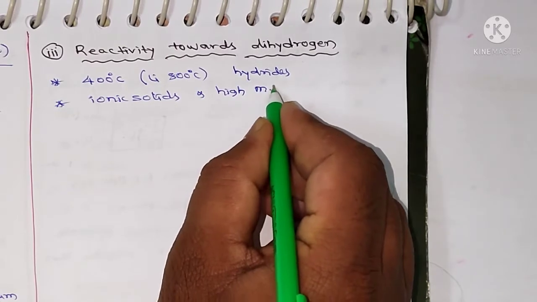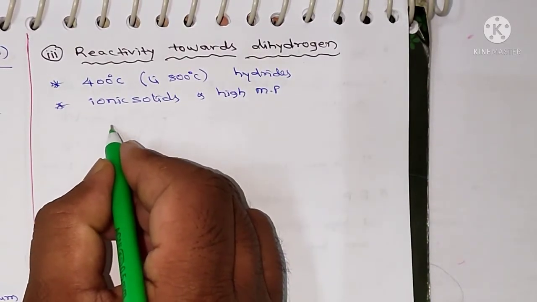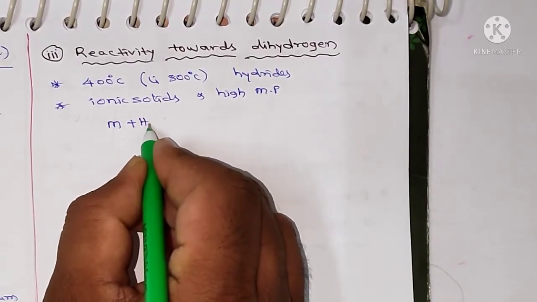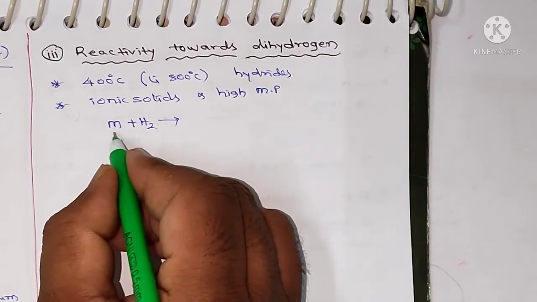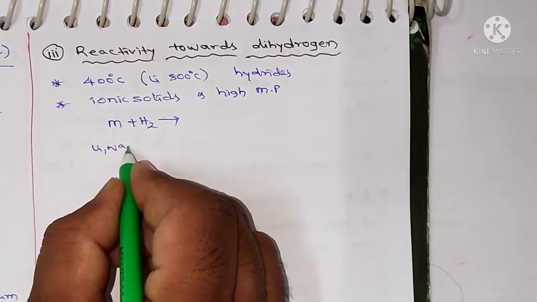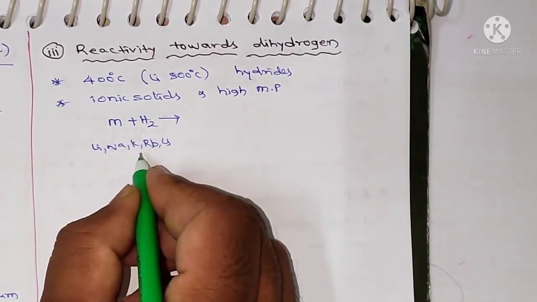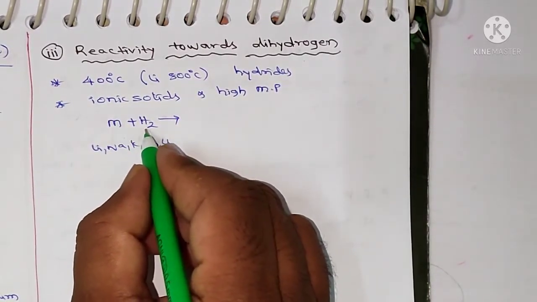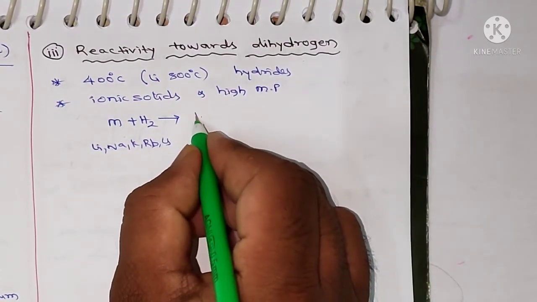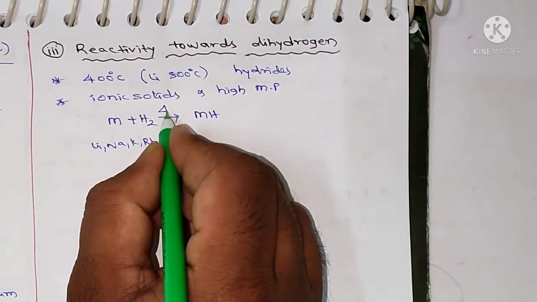So let me take the reaction M plus dihydrogen H2. Here M may be lithium, sodium, potassium, rubidium or cesium. These first group metals react with dihydrogen to form metal hydrides, MH, on heating.